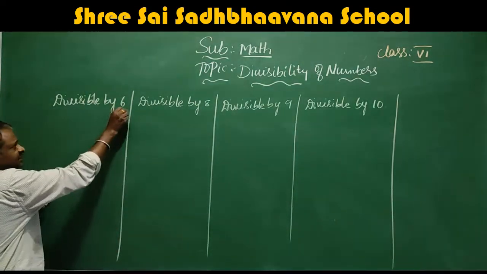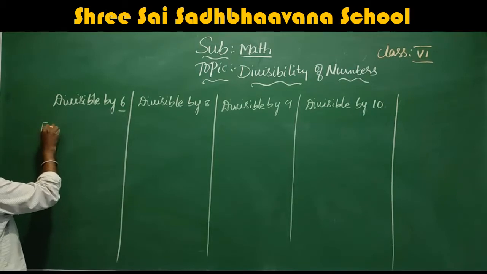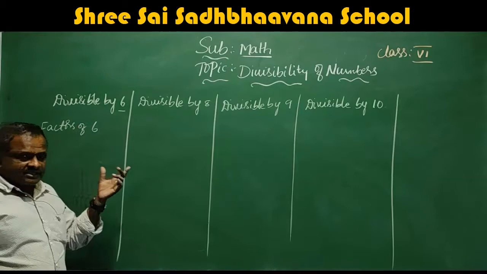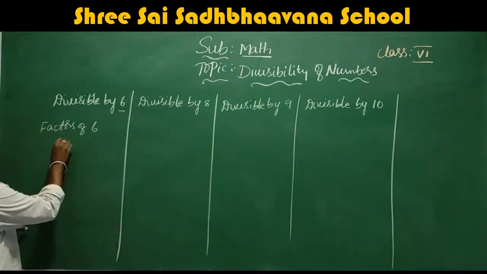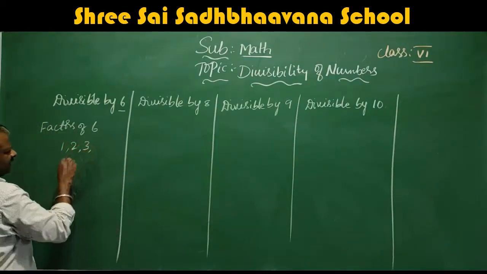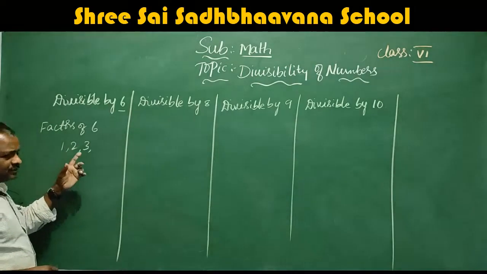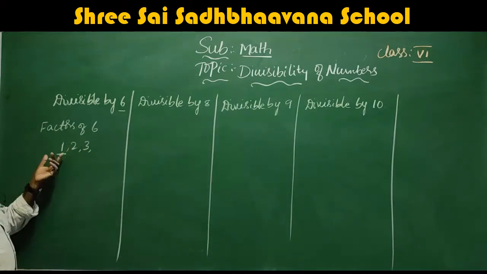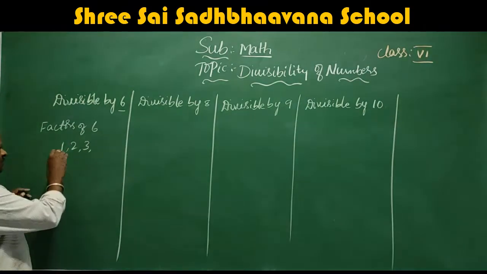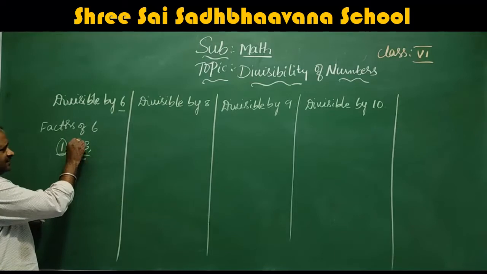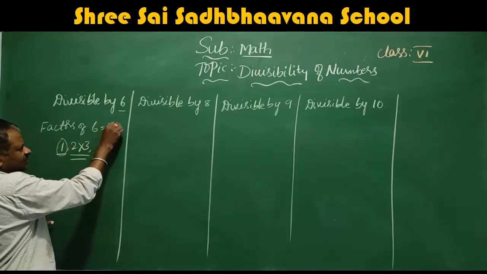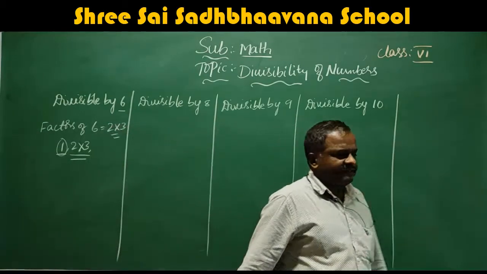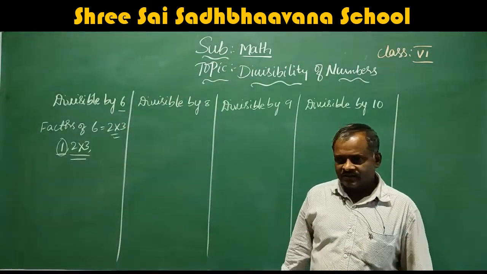You know very well 6. The factors of 6 are the numbers which divide 6: 1, 2, 3. Here 1 we can't consider, because if you divide any number by 1, you will get the same number. So 1 you don't consider. The factors are 2 and 3, that is 6 is equal to 2 into 3. They are the factors of 6.